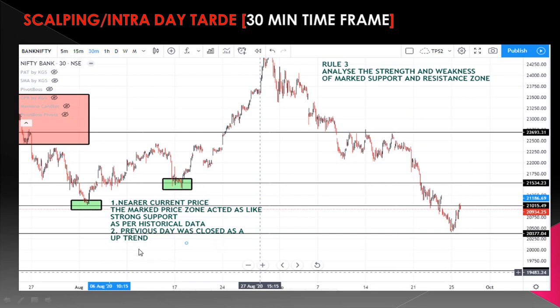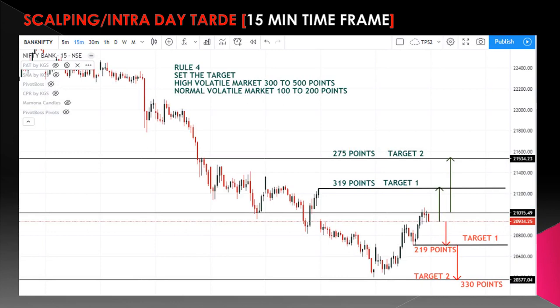As per the previous day close, it clearly indicates that the market was in an uptrend. So these are all the indications giving you the market direction, right? So now we'll see rule number 4. Based on rule number 3, next, it's very important, I said, set the target.